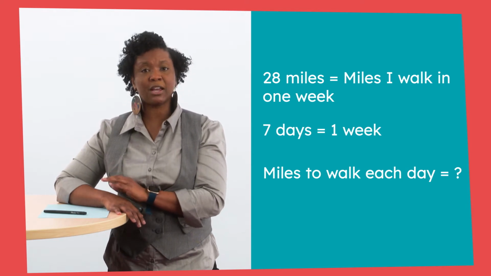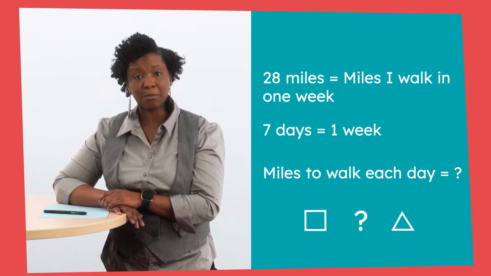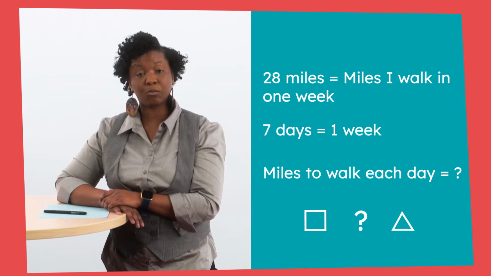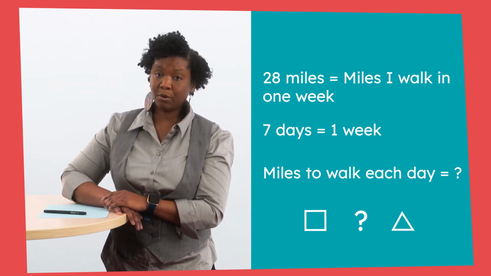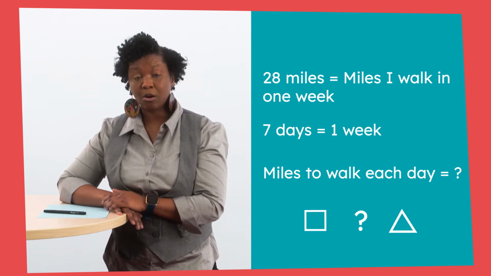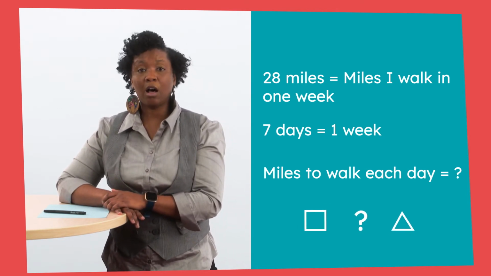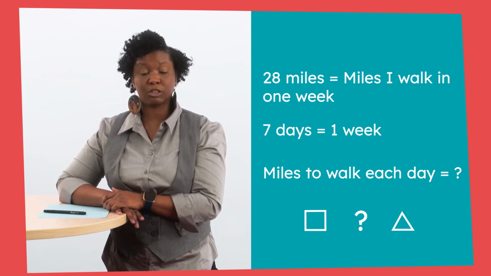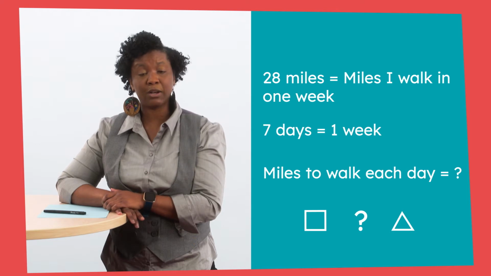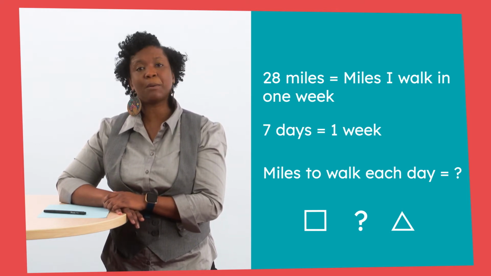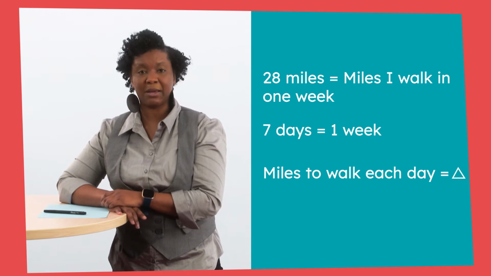Oh, you want to use another symbol besides a question mark? That's fine. We can use any symbol that we want to represent the unknown. For example, we can use a box, a question mark, a triangle, or some other symbol. All of these symbols represent an unknown. There's a value that we're trying to figure out, and we don't know what it is yet. For this problem, let's just use a triangle to represent the unknown. Fancy it up a bit.